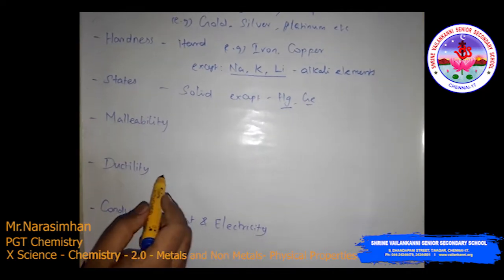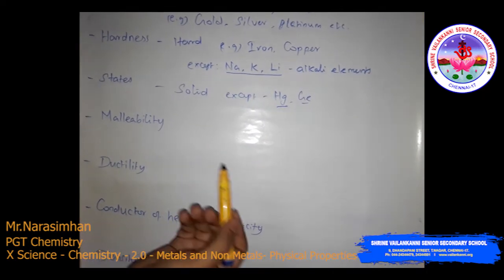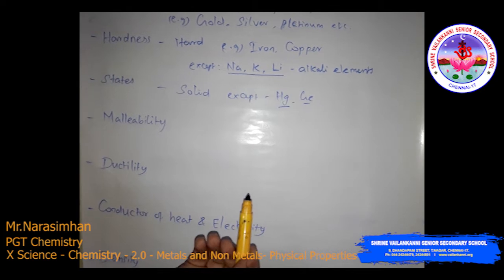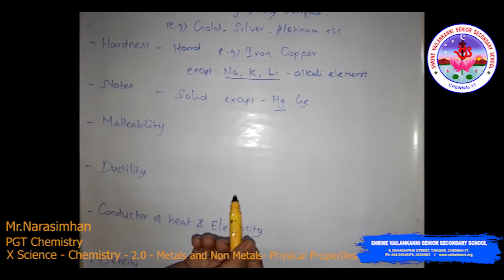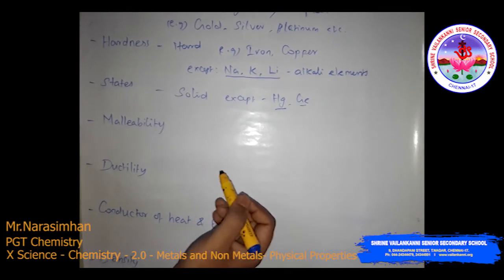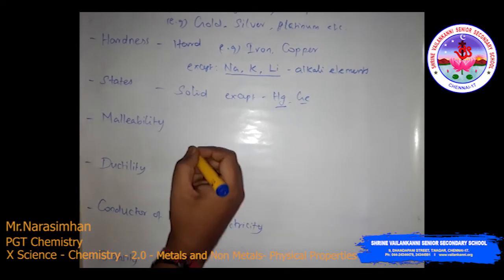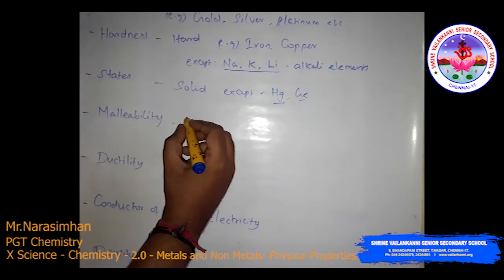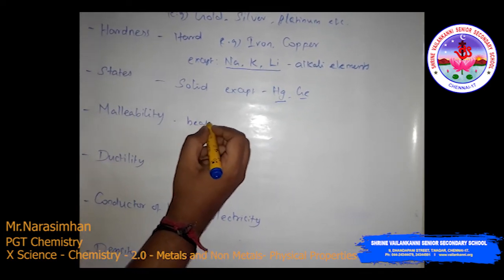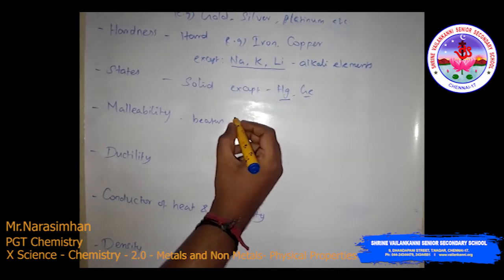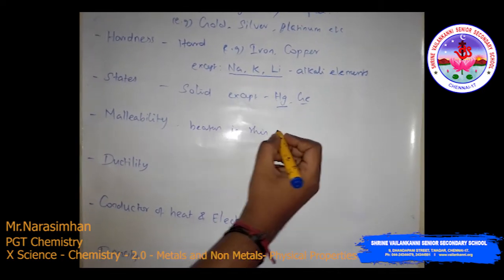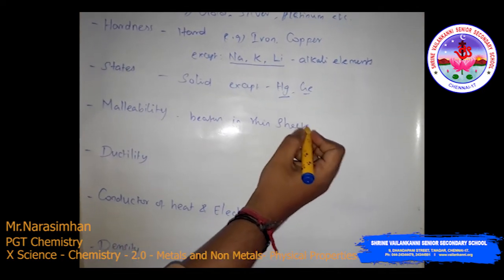Then malleability. Malleability means that metals can be beaten into thin sheets.